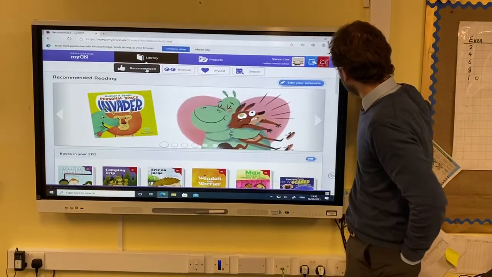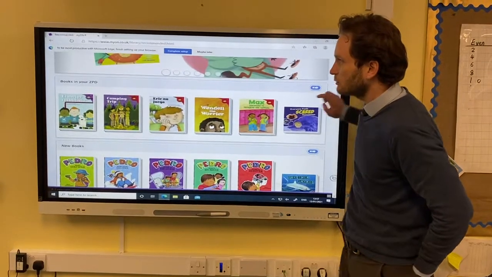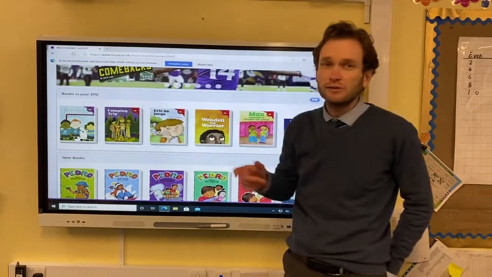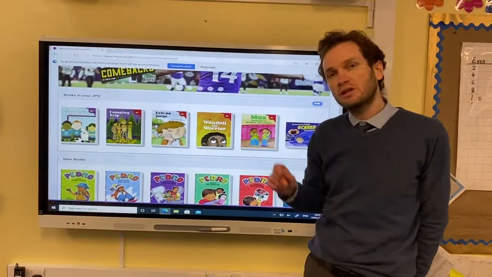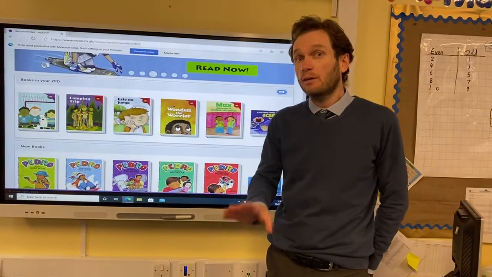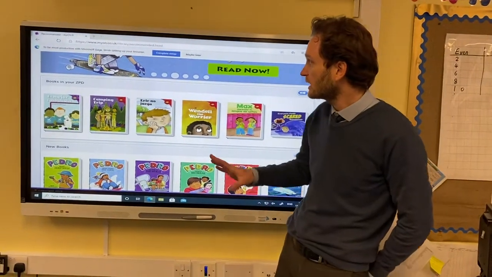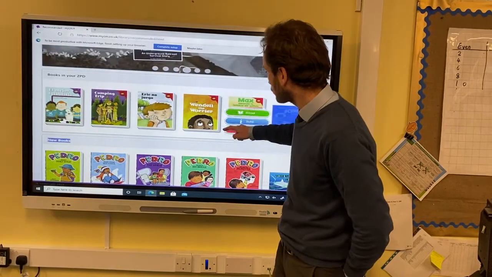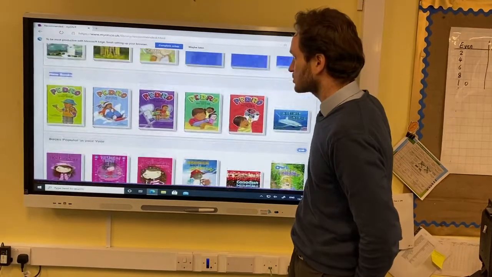Then if you look down here, it will say books in your ZPD. That is your reading level. So these have been linked to your reading level, so hopefully they are about the right level for you. Now we've got lots of nice books in here, and you can look through them, and enjoy and find books you like.